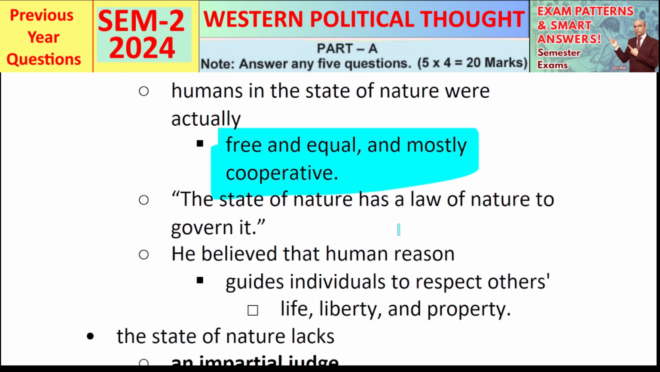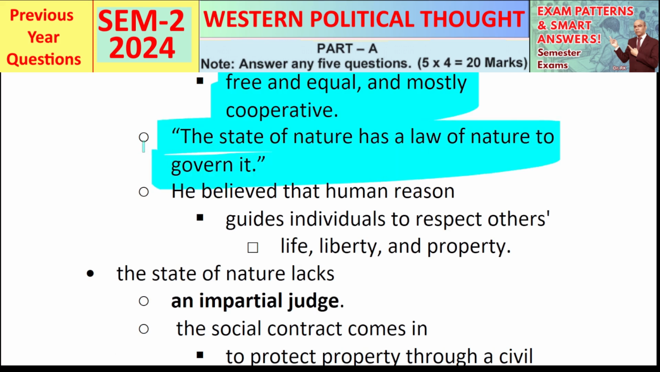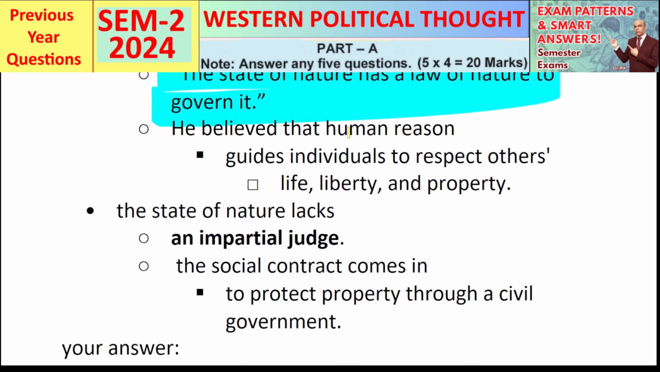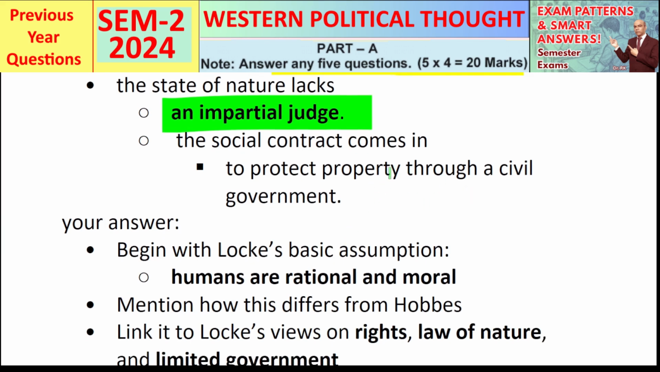His famous line, the state of nature has a law of nature to govern it. And what is that law? That is called reason. He believed that human reason guides individuals to respect others' life, liberty, and property. Now, here is the catch. While humans are reasonable, the state of nature lacks an impartial judge. That's where the social contract comes in. Not to escape violence, but to protect property through a civil government.